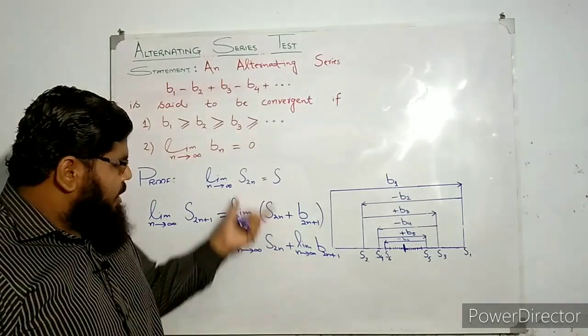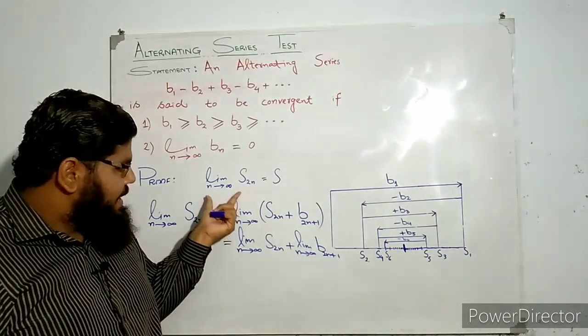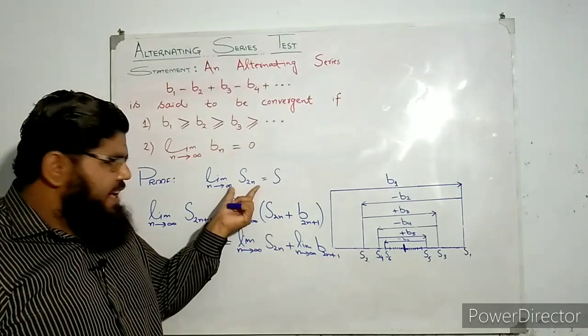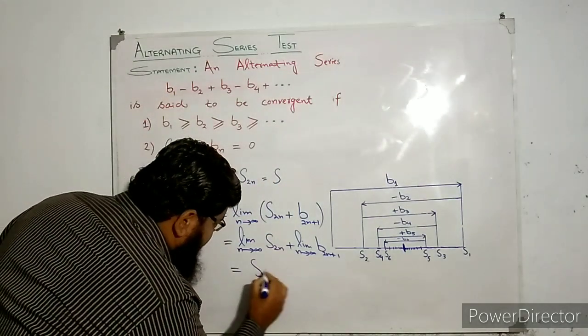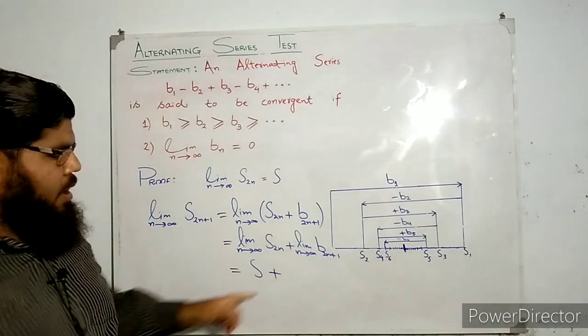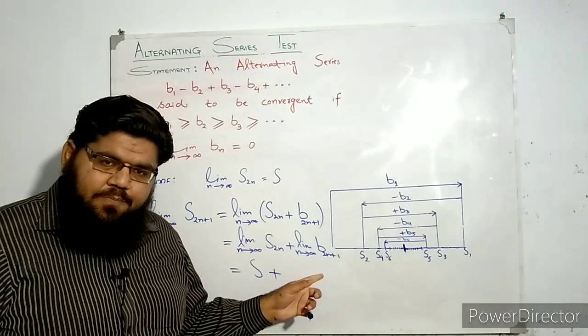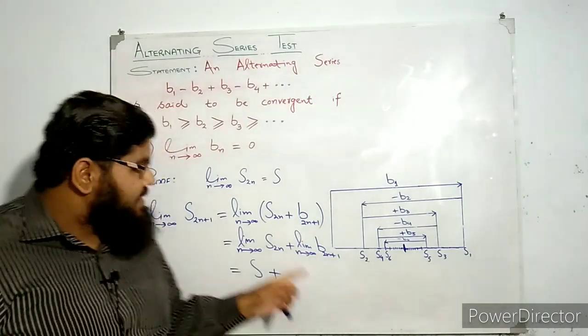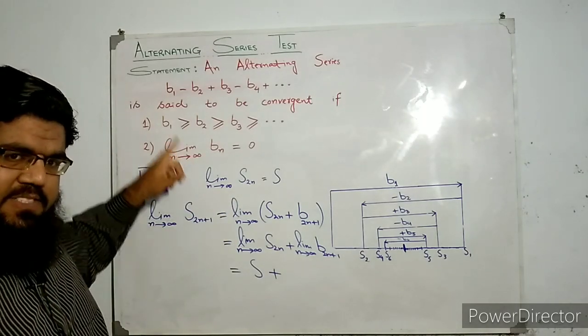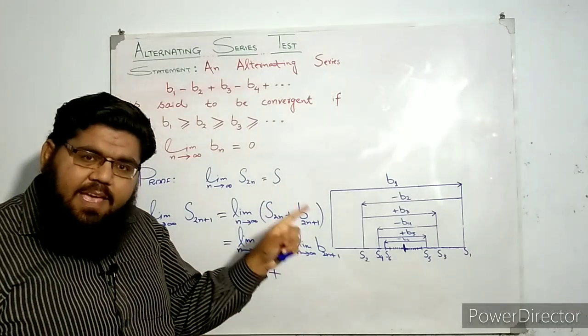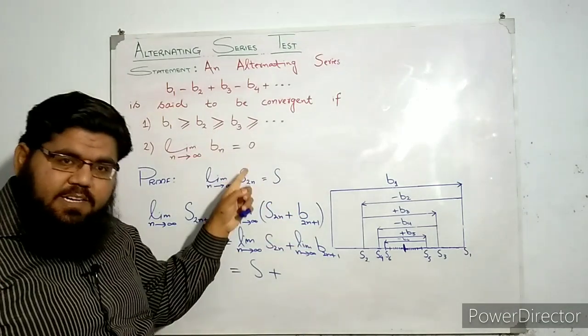And from here you can see that limit n tends to infinity of S2n is S, so we have S over here plus. Now what will be the answer of this? We are going to use the second condition that was given to us. The series we are considering satisfies these two conditions.